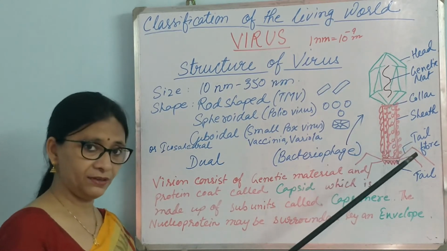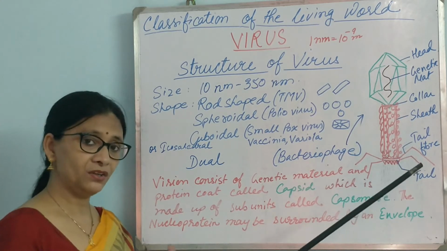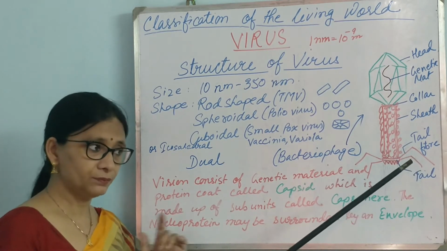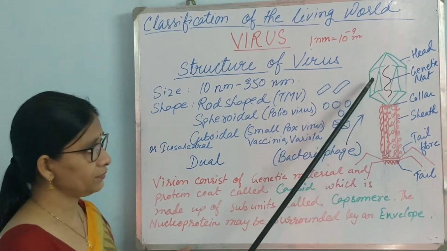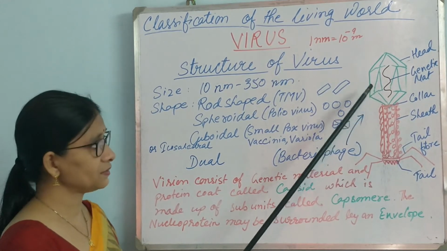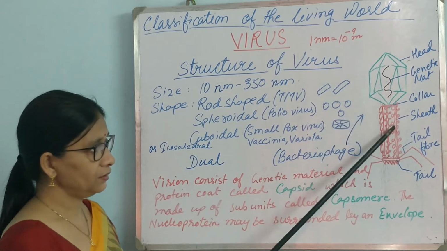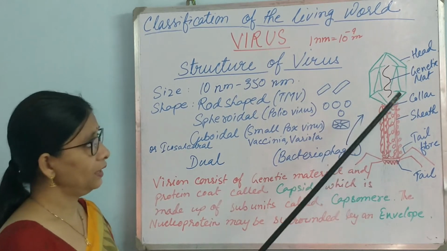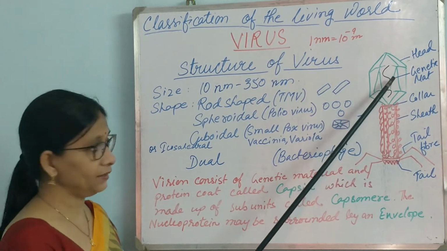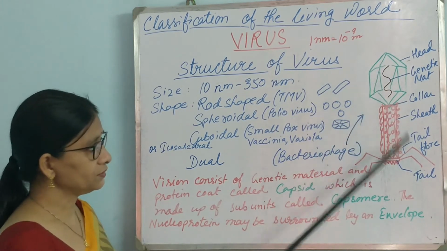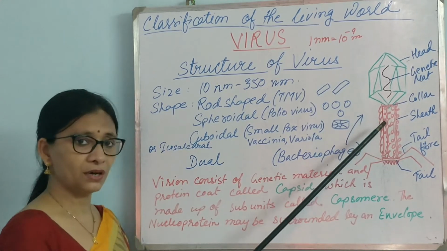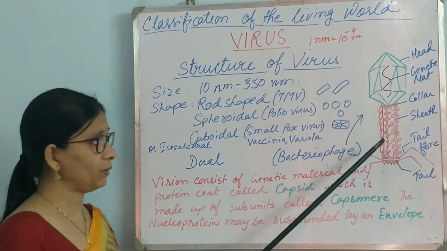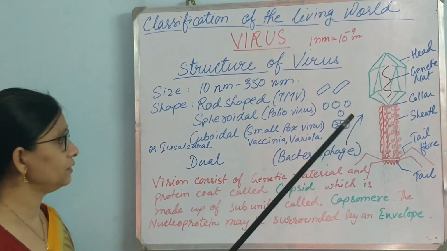In case of all the virus, capsid is made up of capsomere. And the capsomere are arranged in different shapes. So here the shape is like this. It consists of head, body and tail. The head has genetic material in it. So this is the structure of bacteriophage. Sometimes you are asked a question on the structure, so please remember the structure, draw it and practice it.